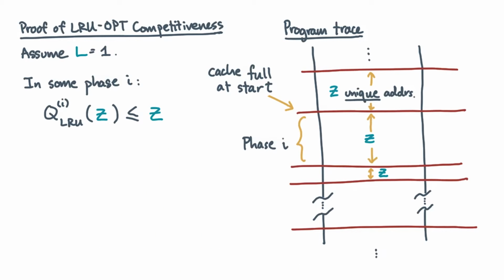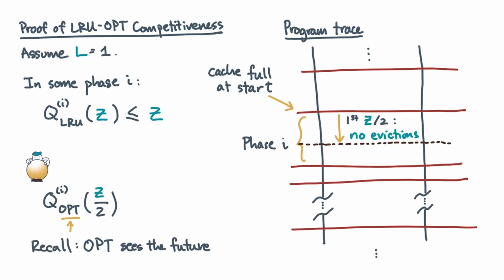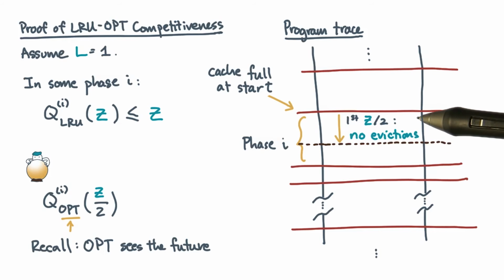Now think about what happens on a cache with optimal replacement, but half the capacity, z over 2. Remember, this optimal cache can gaze into its crystal ball to see all future accesses. So, during the previous phase, i-1, what might the optimal replacement policy have done? Well, it may have arranged itself so that the first z over 2 unique addresses seen in phase i are exactly in cache.